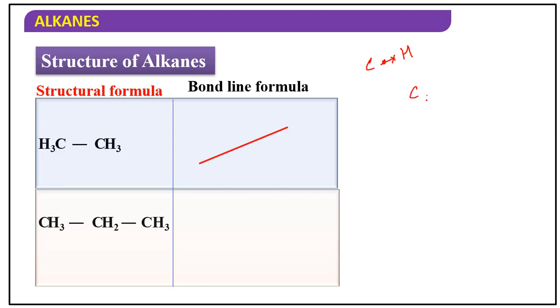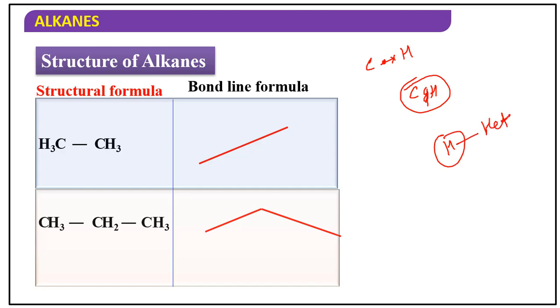Carbon and hydrogen need not be represented, with one condition: if the hydrogen is connected to a hetero atom, that means an atom other than carbon, we have to represent it. Now the topic is alkanes, so there is no functional group here. All are carbon and hydrogen only, so just lines are enough.